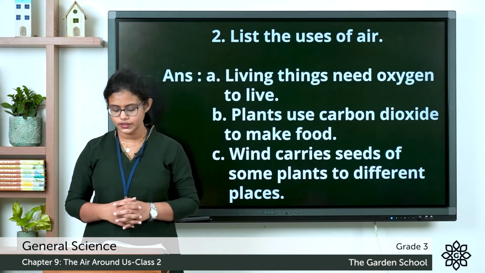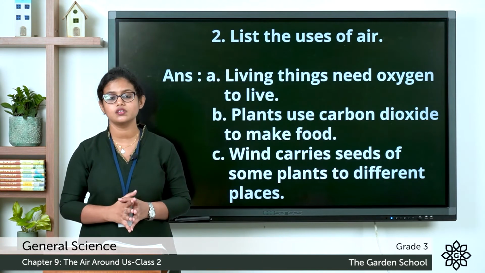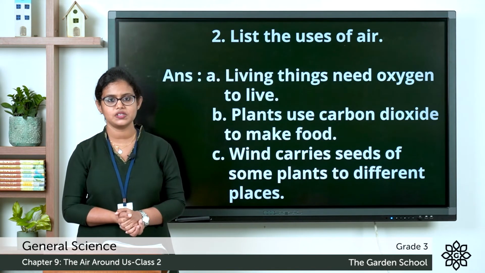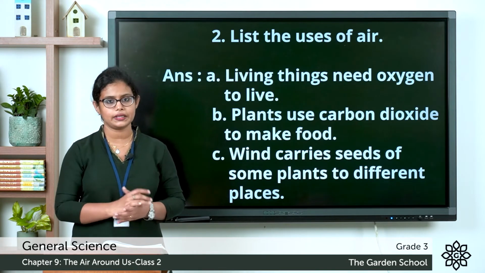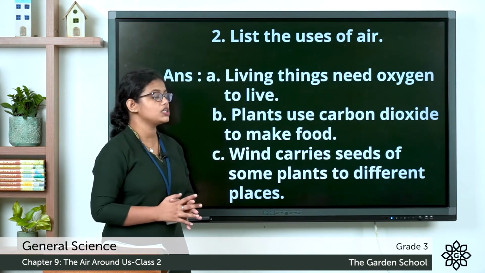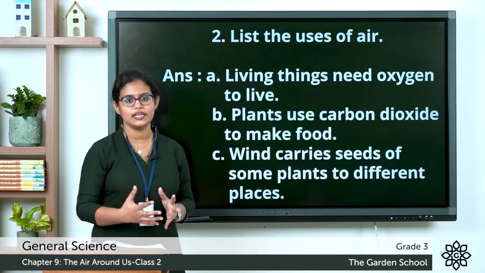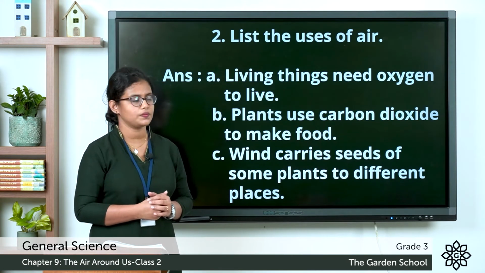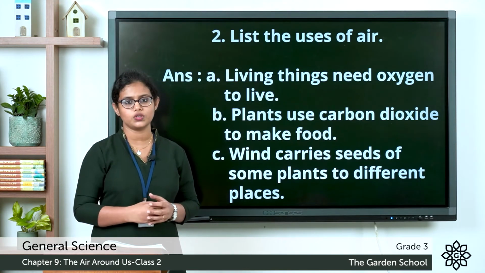The second one, list the uses of air. We learnt the different uses of air. So let's list out some of the uses of air. Living things need oxygen to live. So we need oxygen to live. We take in oxygen. Plants use carbon dioxide to make food.